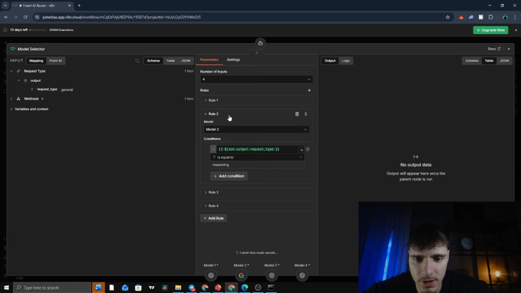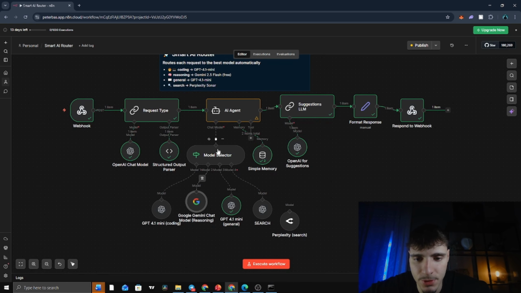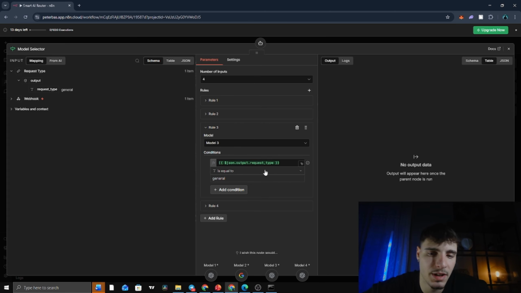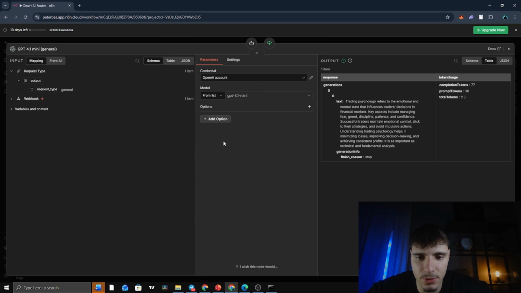The second rule is the request type reasoning, and it uses the Google Gemini chat model for reasoning, the second route. And the third rule is if request type equals general, it uses GPT 4.1 mini, the third route.